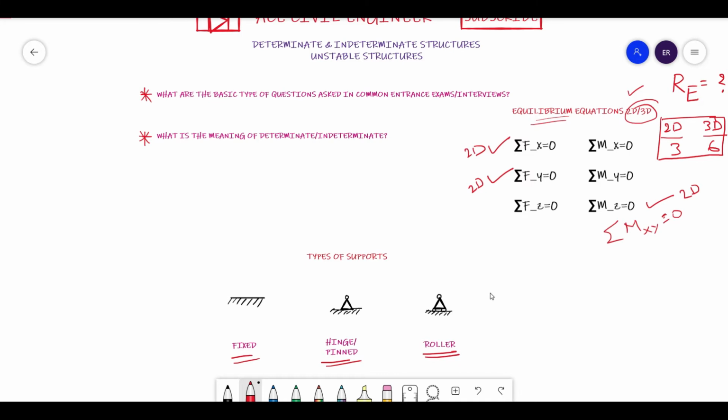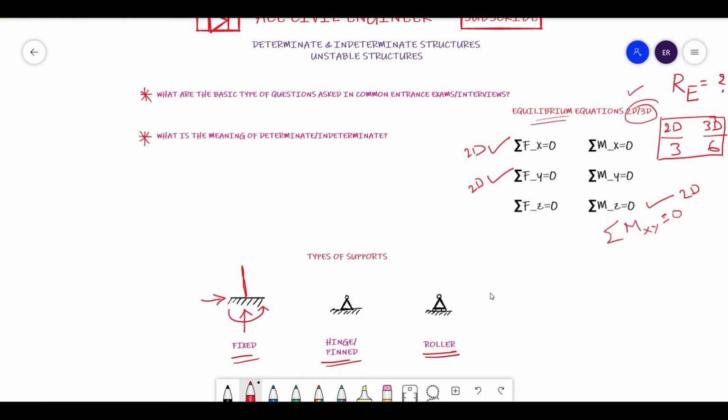So here, friends, this fixed support means everything is restrained. In this case, you will have three reactions at the support. One is the moment resistance, the other one is the vertical force resistance, and the third one is horizontal force resistance. Means if you are connecting any beam here, that beam is not allowed to rotate or translate in either of the directions.